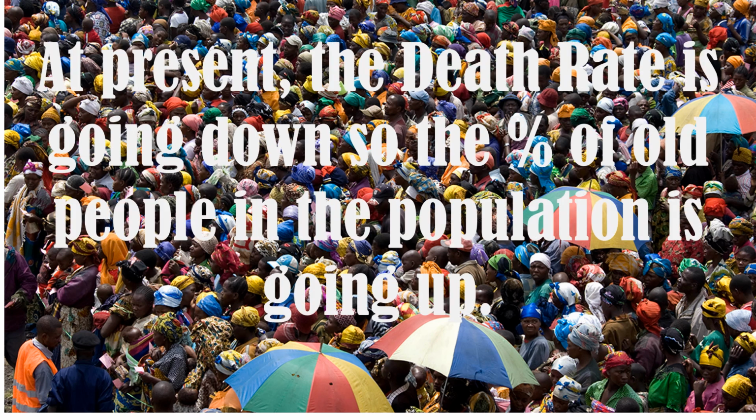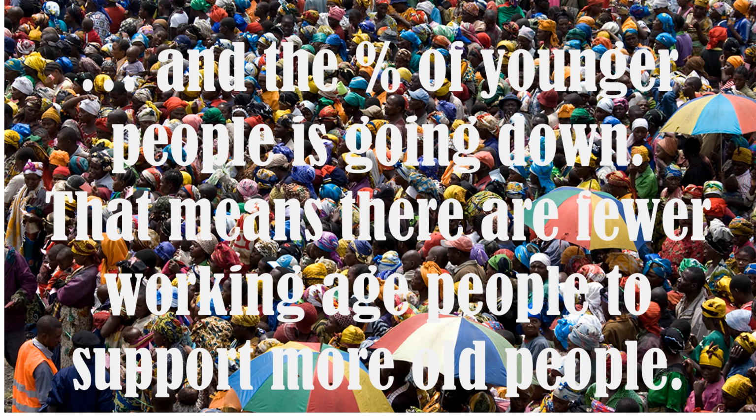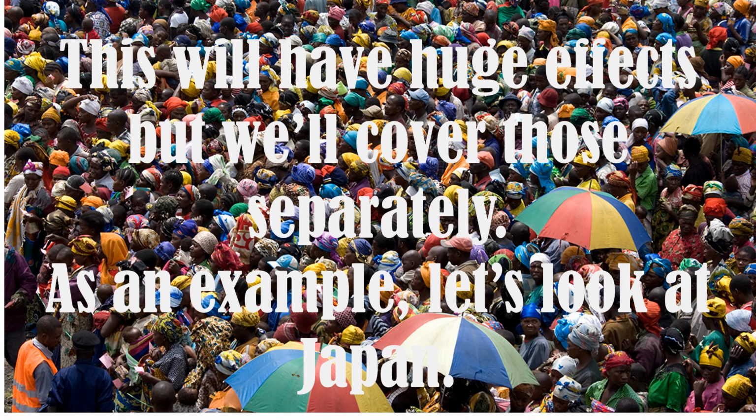At present, the death rate is going down, so the percentage of old people in the population is going up, and the percentage of younger people is going down. That means there are fewer working age people to support more old people. This will have huge effects, but we'll cover those separately.